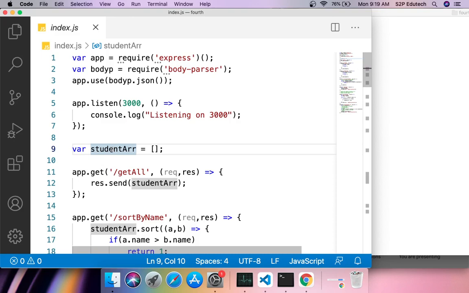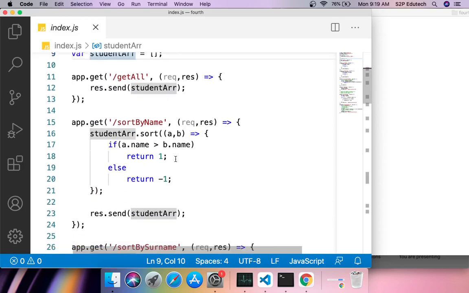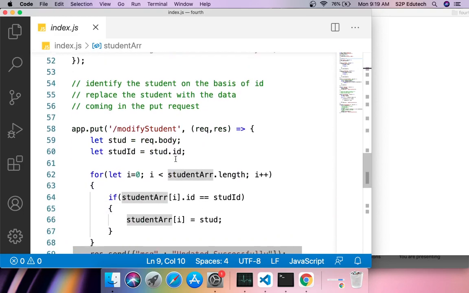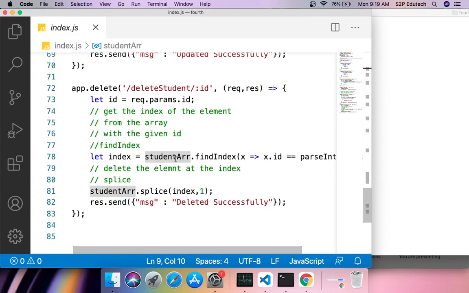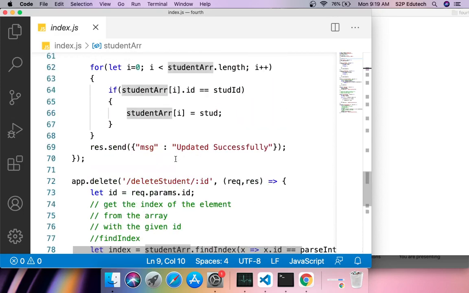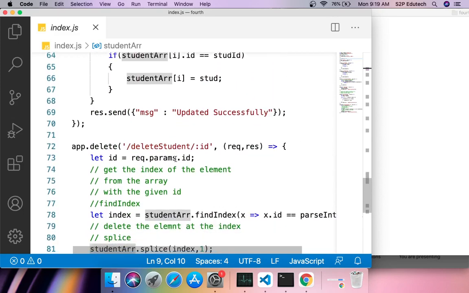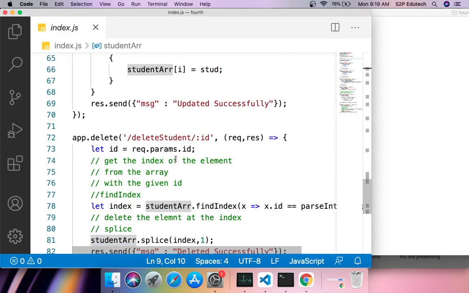So for each entity we would have 7 functions or 7 request handlers. This is the bare minimum which we would be having. We would have many such request handlers for each entity, right?